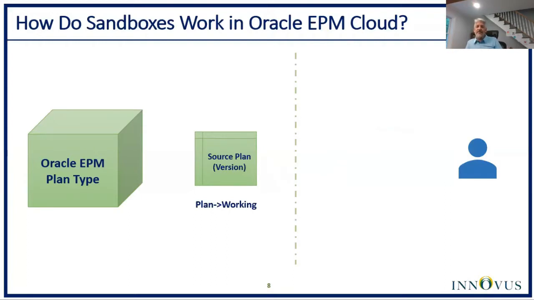The best case sandbox is copied to the plan working intersection within the source plan type, and after this happens, that sandbox is then removed from the application. Right? So now that we've visually seen how sandboxes work, let's see them live in action.